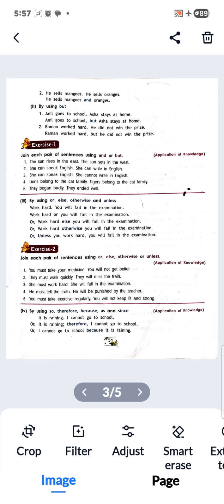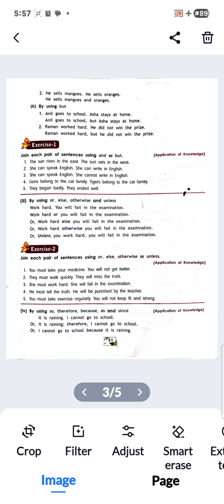Now, Raman worked hard. He did not win the prize. Though he worked hard, he did not win. So, Raman worked hard, but he did not win the prize. Clear? Now, see exercise 1. Here we have already done it. You have to do it once again yourself.